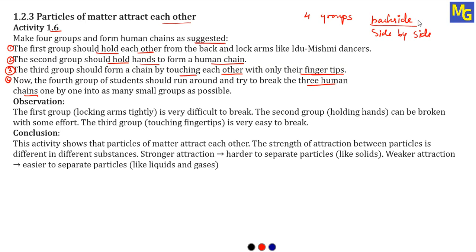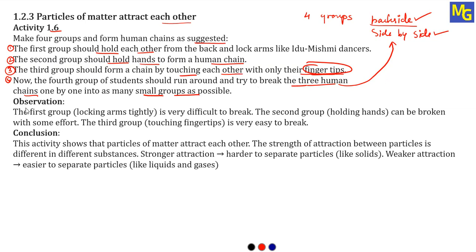So the first chain is where all the people are holding their hands from the back side. The second chain is where all the students are holding their hands side by side. In the third group, the students are touching each other with the tips of their fingers. And now the fourth group of students is going to break these chains, that is the first, second, and third. The fourth group will run around all the groups and try to break the chains and convert them into small groups. So this is the activity. I hope you have understood.